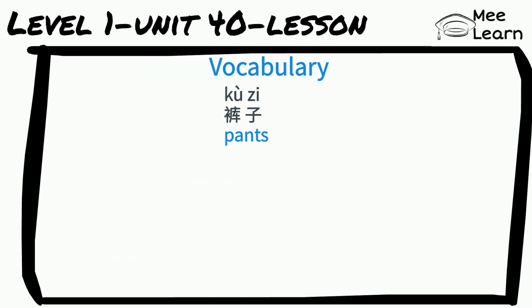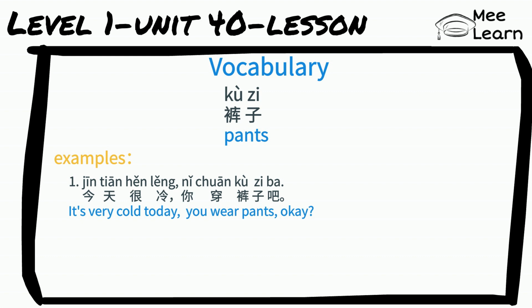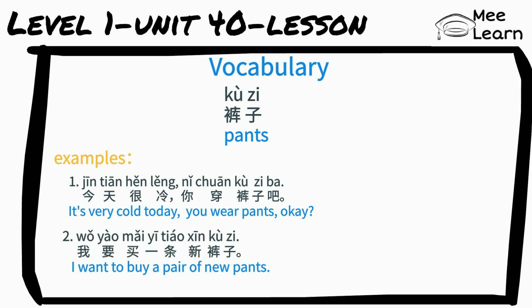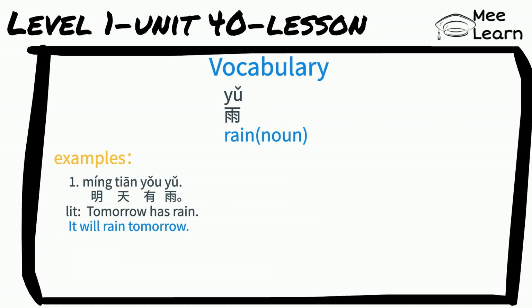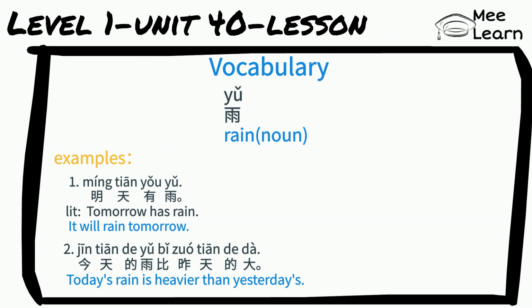裤子, pants. For example, 今天很冷，你穿裤子吧。It's very cold today. You wear pants, okay? 我要买一条新裤子。I want to buy a pair of new pants. 雨, rain, it's a noun. For example, 明天有雨。Literally, tomorrow has rain. It will rain tomorrow. 今天的雨比昨天的大。Today's rain is heavier than yesterday's.